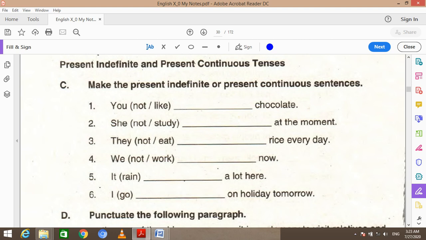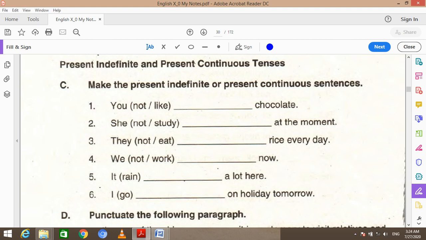Present simple tense is used to express habitual statements or general truths or exclamatory sentences or universal truths, while present continuous tense is used when an activity is going on or happening at the time it is being spoken of.